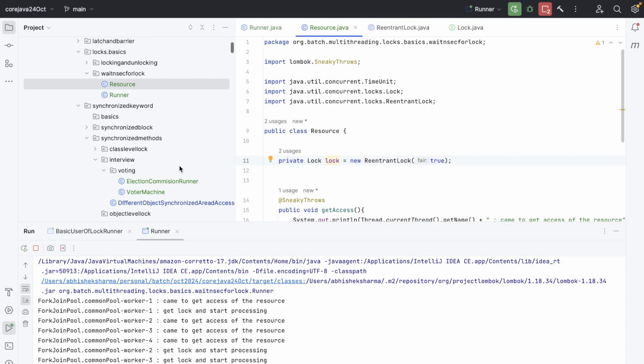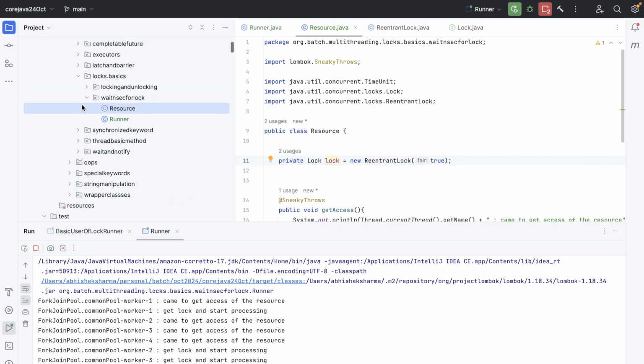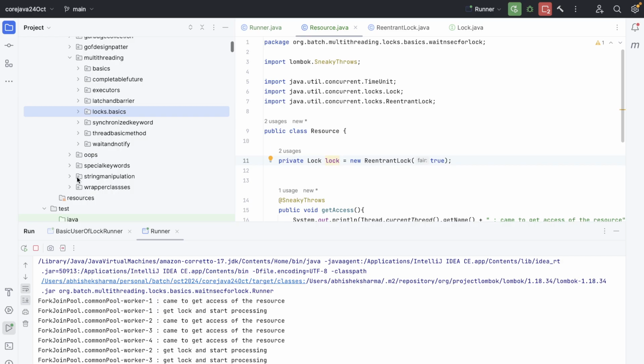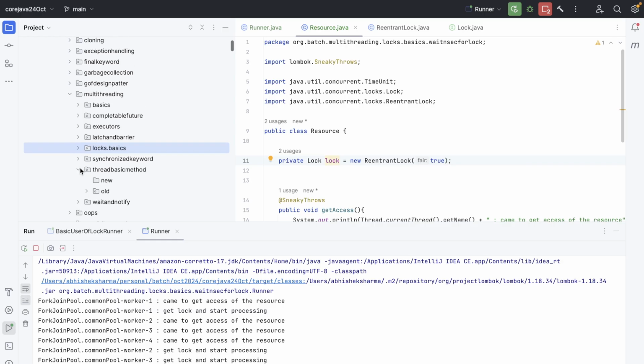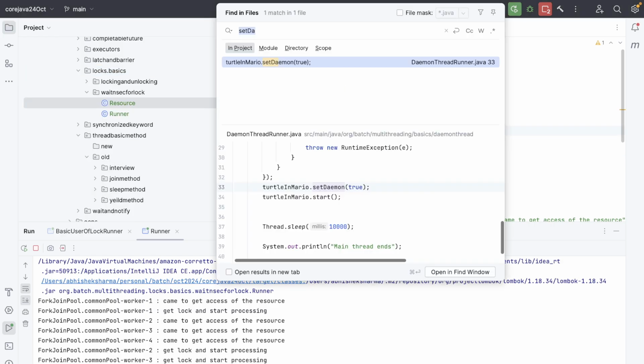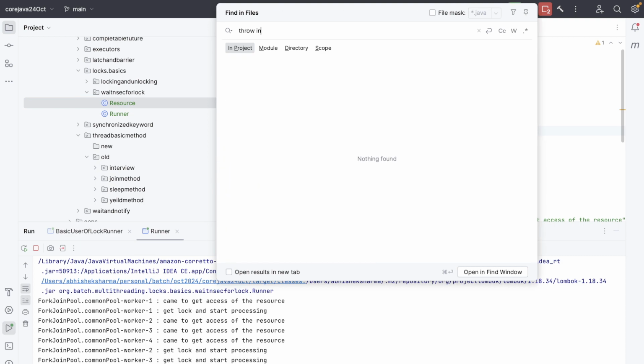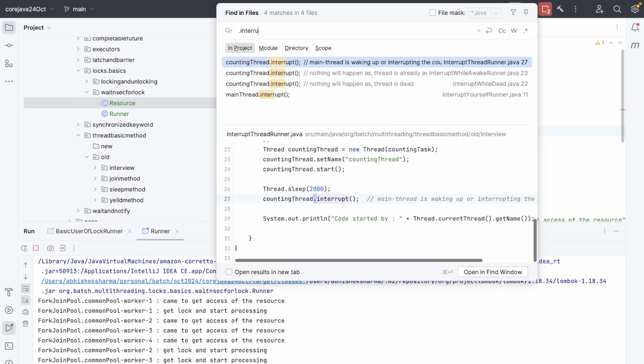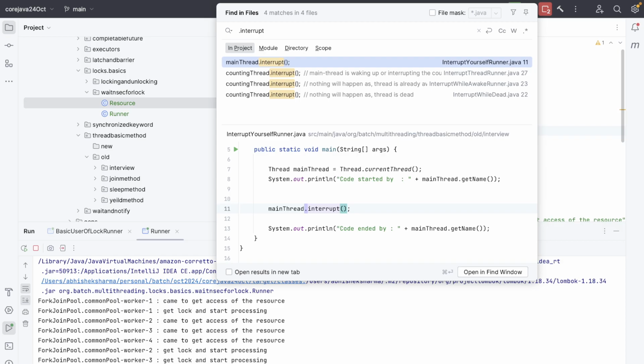All right, no worries. Let's go back and see that example again. Where is the example? Okay, we have got that. It should be in the old thread.sleep, somewhere throwing InterruptedException. Okay, thread.interrupt. All right, interrupt yourself, runner.